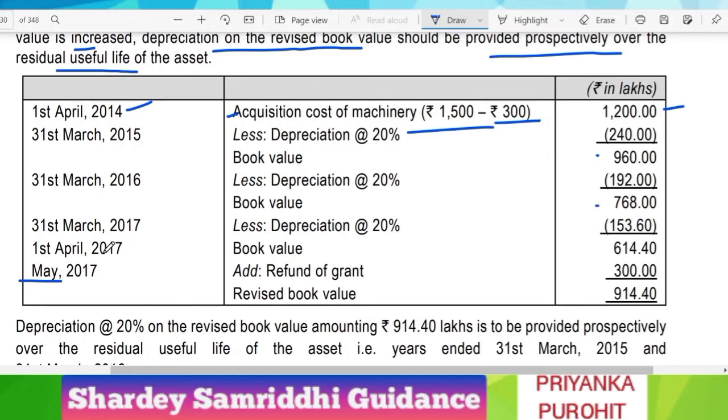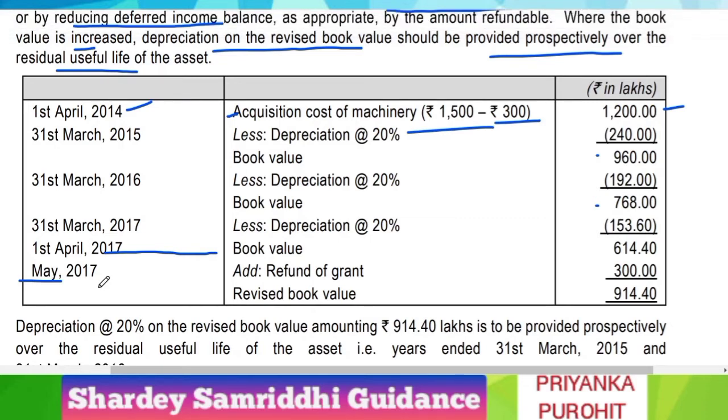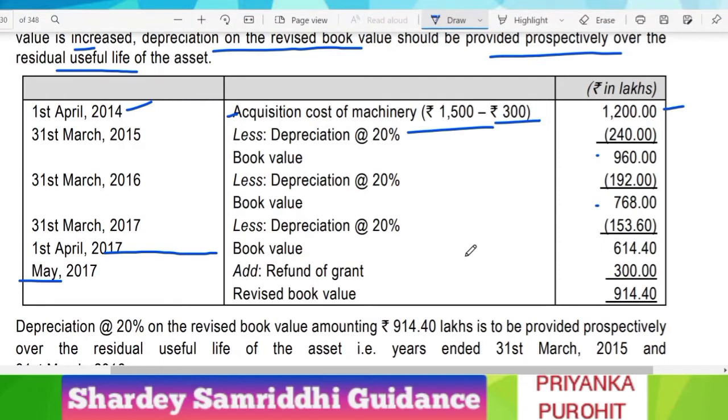Like this we get the book value for 1st of April 2017. In the month of May, this grant became refundable. As you know, depreciation is charged not in the middle of the year but only at the end of the year, so we will not charge depreciation for April and May. We will just consider the book value as on 1st of April 2017.